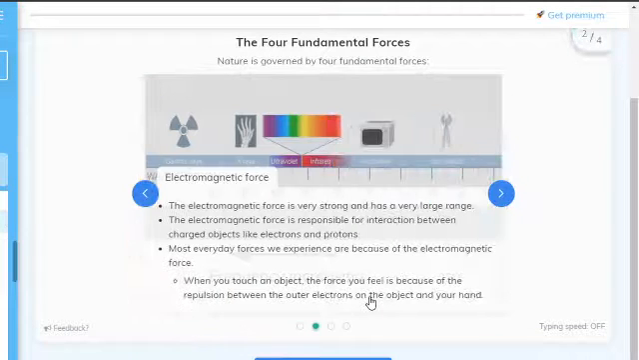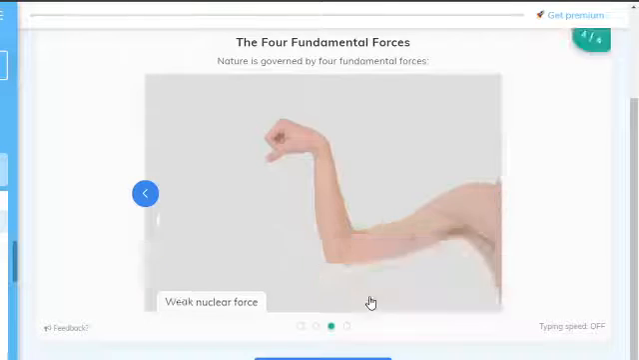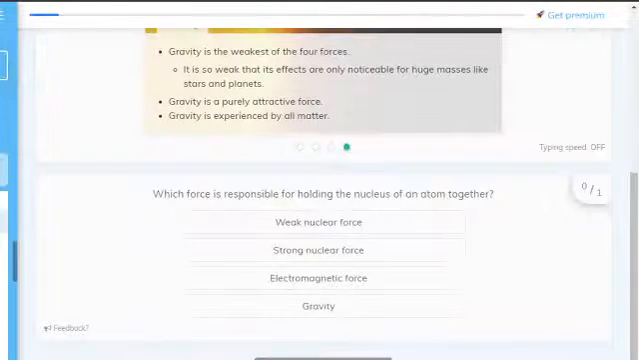Electromagnetic force. The electromagnetic force is very strong and has a long range. It is responsible for interactions between charged objects like protons and electrons. Most everyday forces we experience are because of electromagnetic forces, e.g. touching. Weak nuclear force affects all types of particles. It's responsible for beta plus and beta minus decay, and it's very weak and very short range. And gravity is what we experience. It's the weakest of the forces, and it's what keeps us planted to the ground.